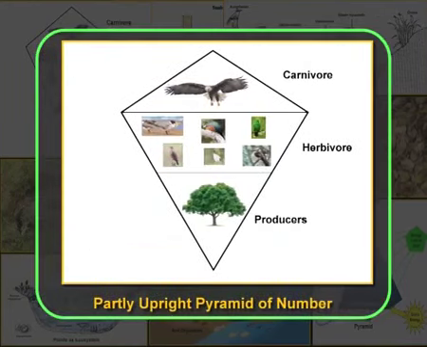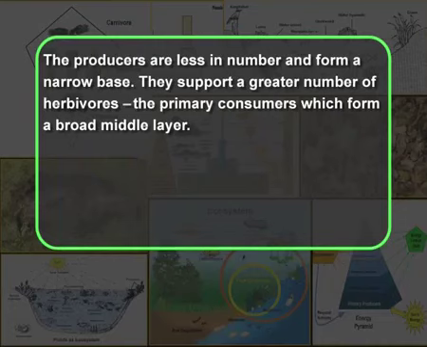This type of upright pyramid is found in aquatic and grassland ecosystems. However, in a forest ecosystem, the pyramid of numbers is spindle shaped. The producers are less in number and form a narrow base. They support a greater number of herbivores.